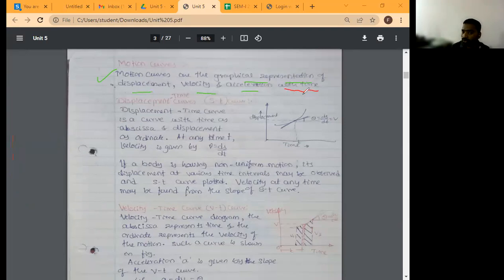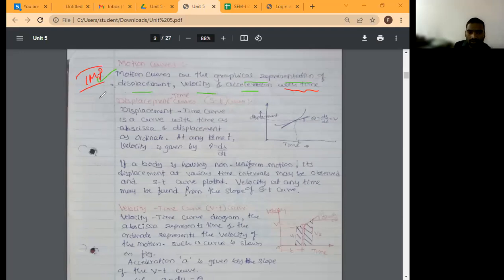You have to write this in a theory exam, and even in an MCQ he will give it directly. This definition you have to remember.